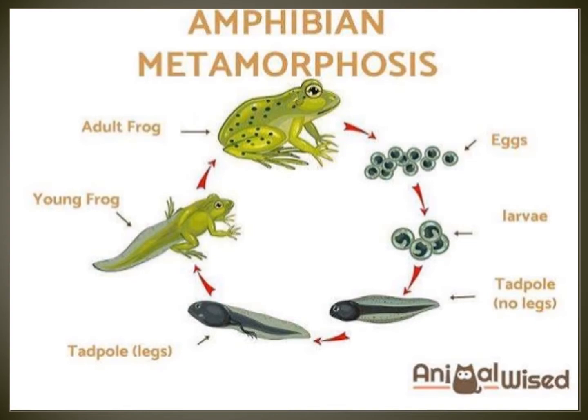After that, the tadpole has legs and a long tail also. Next the young frog has four legs and a tail also. Next you see the adult frog.